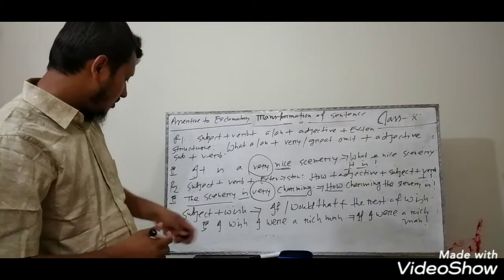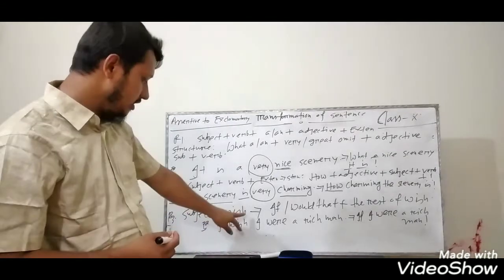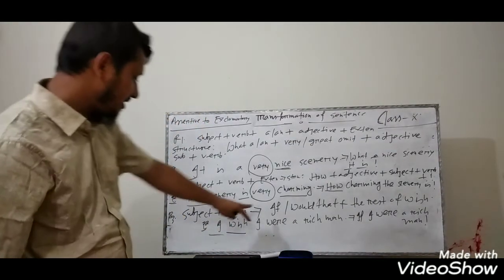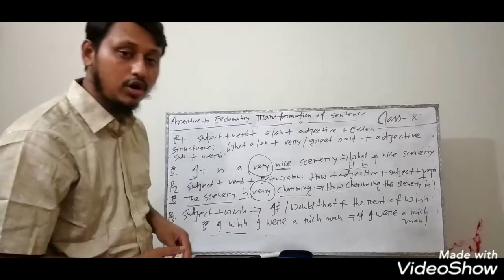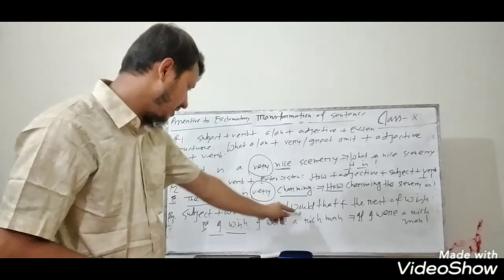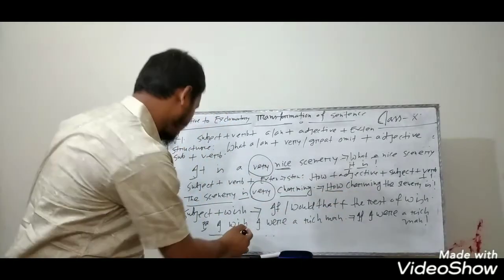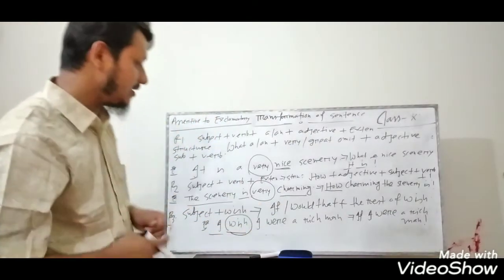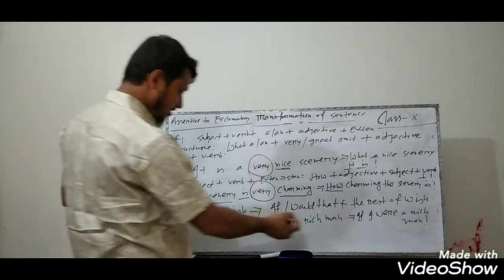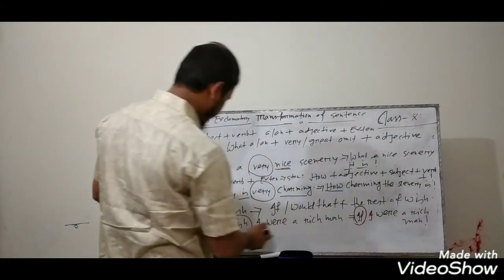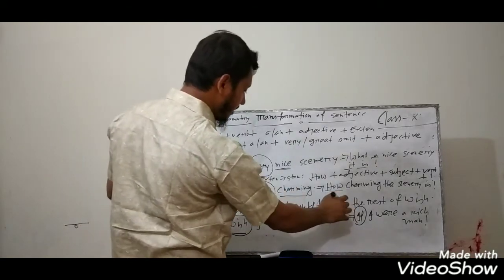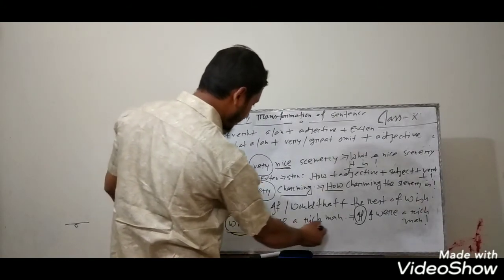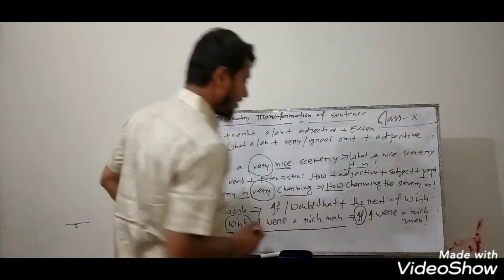And then another rule: if the sentence begins with subject and then wish, there is a structure for you. At first you have to write if or would that, and then the rest of wish. Here is an example: I wish I were a rich man. At first you have to write if or would that, and after that, according to the structure, the rest of wish: I were a rich man. If I were a rich man.